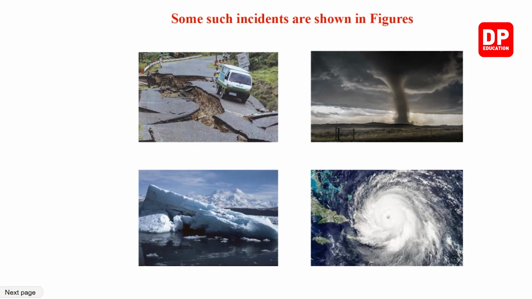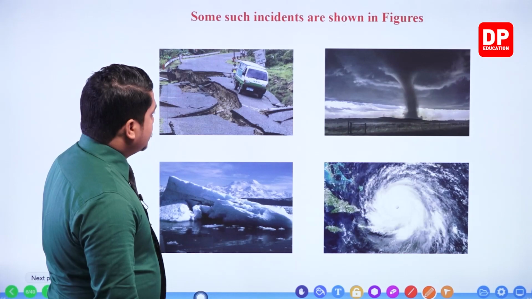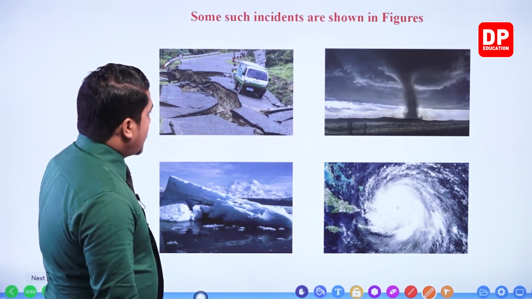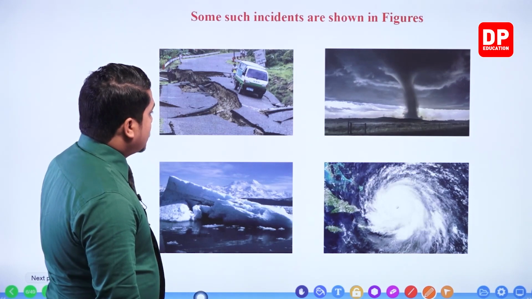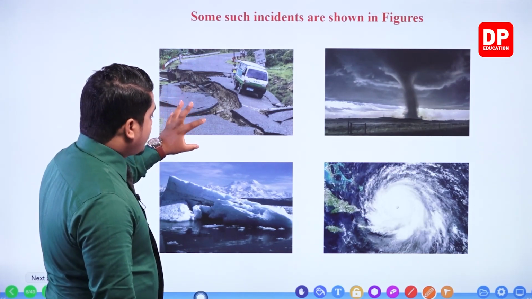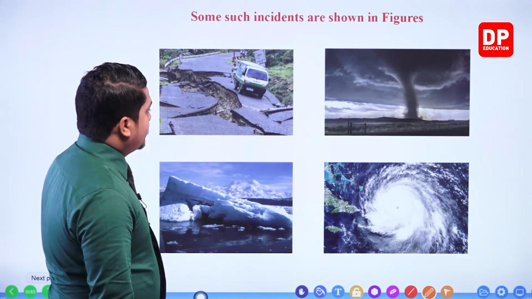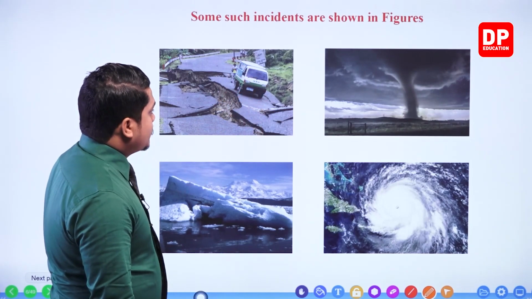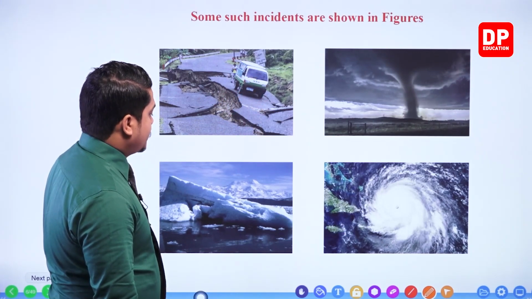Next one then. Here you can clearly observe there is a certain area, and within that area, my dear children, the land has cracked and opened, and even this vehicle is not at a straight position.